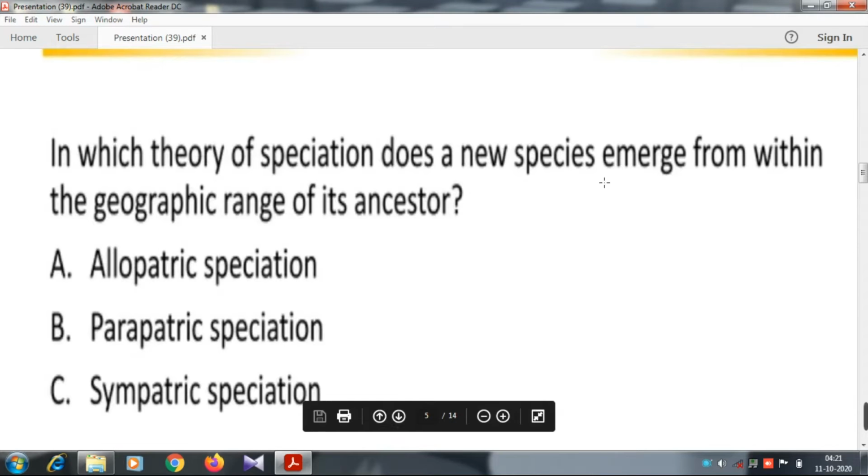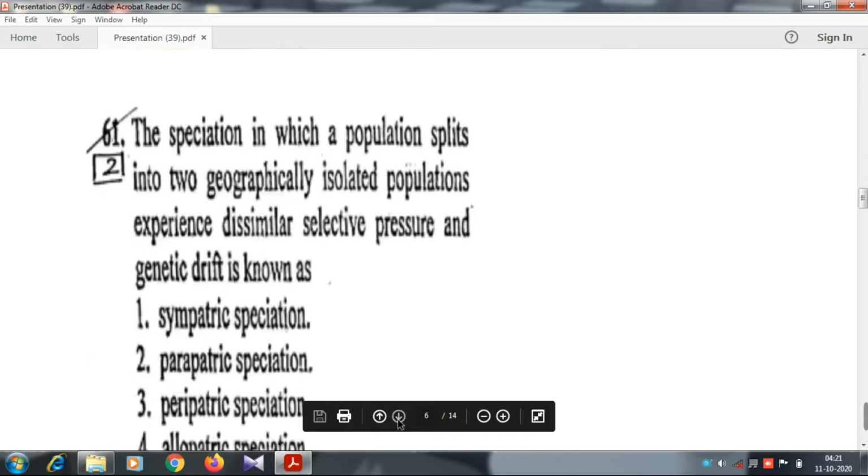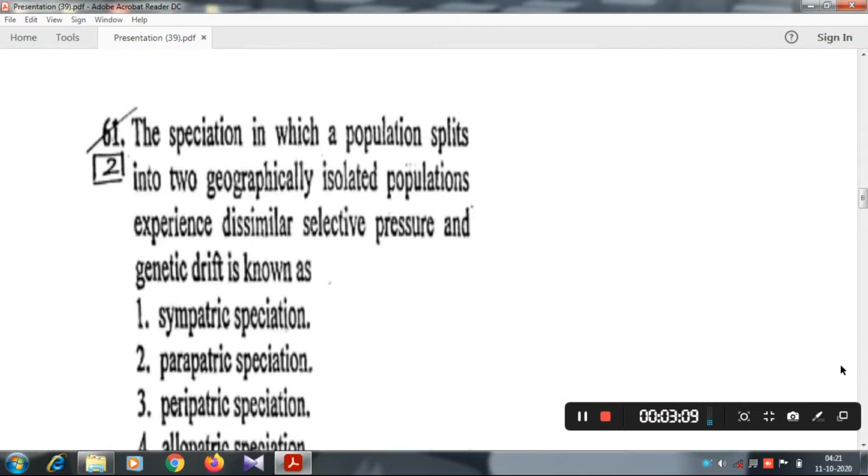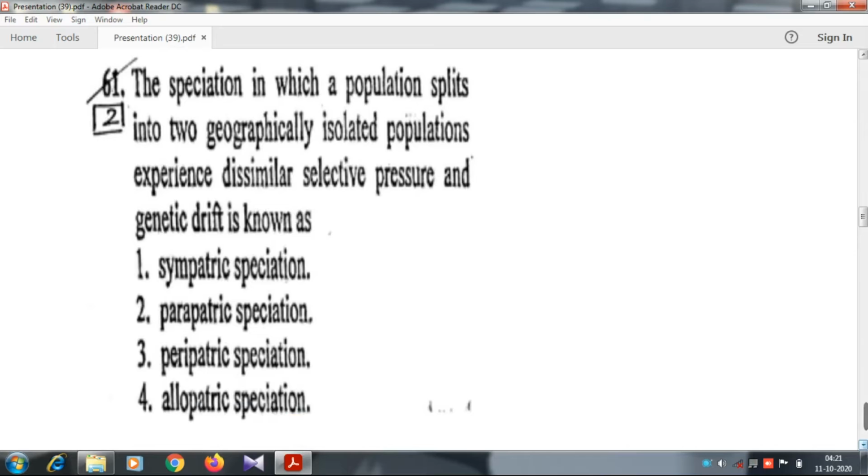The next question: speciation in which a population splits into two geographically isolated populations that experience dissimilar selective pressure and genetic drift is known as allopatric speciation. Allopatric speciation. Okay.